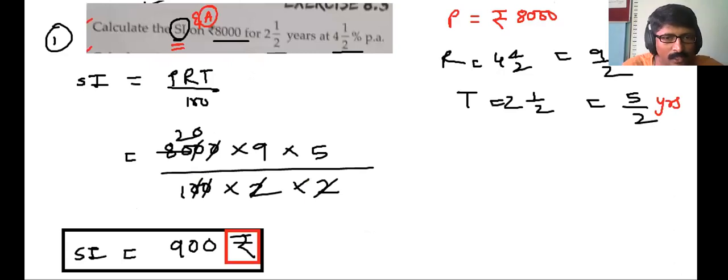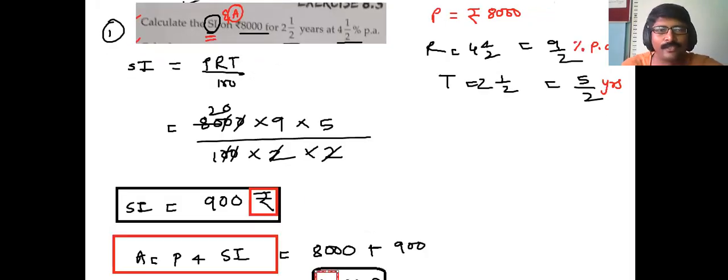In case not, please pause the video over here and copy this quickly in your book. Hurry. So this is it for this particular sum. If you have copied, that's nice. If you have not, pause the video and copy it. Meanwhile, I'll just take the second sum on my screen.